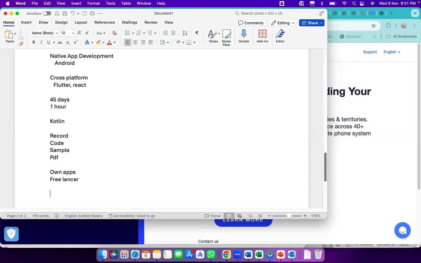But at that time you should have minimum knowledge of native Android development as well as native iOS development. Then only you can release the app in both environments. Right, Ashish? Is it clear, or do you have any questions? Ashish, hope you are clear.